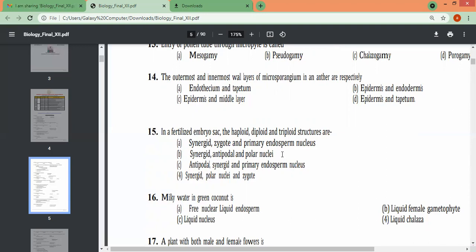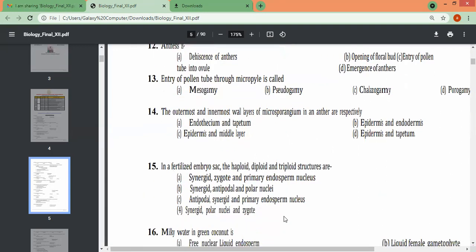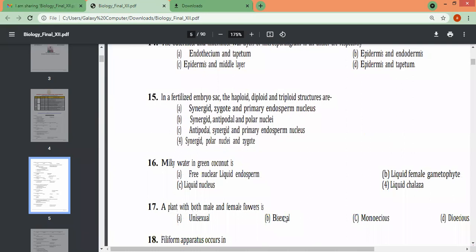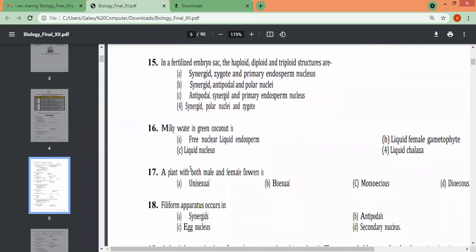Milky water in green coconut is prenuclear liquid endosperm, or liquid female gametophyte, liquid chalaza. So that free nuclear liquid endosperm it is.